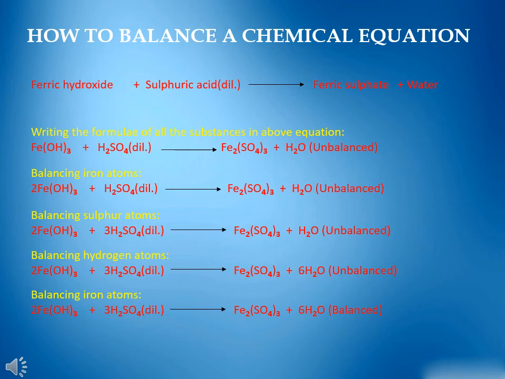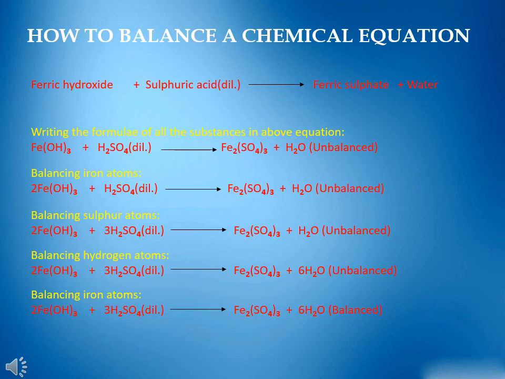It is a totally unbalanced equation. Now to balance the equation, one by one, we have to take an element and balance the number of atoms on the reactant and the product side and make them equal.